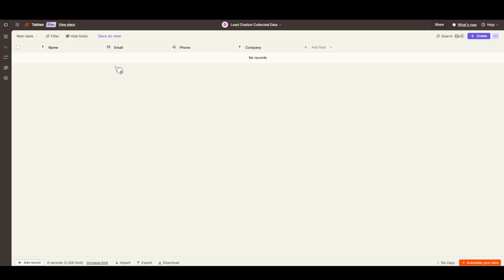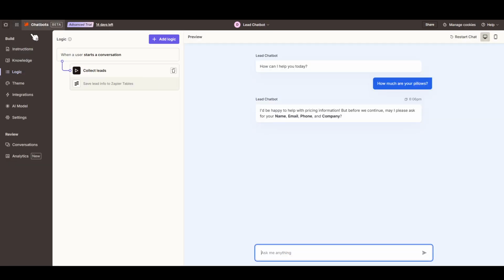And there you have it. Using Zapier chatbots to automatically capture leads is not only a time saver, but an efficient way to ensure your sales pipeline remains robust and ever-flowing.